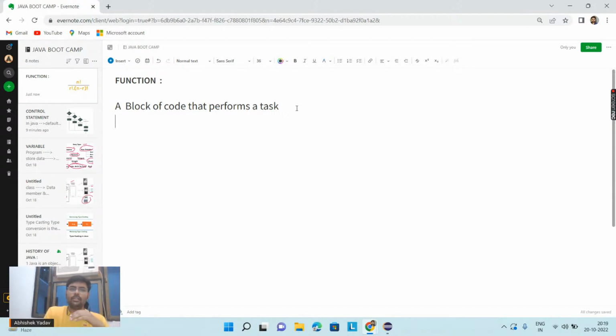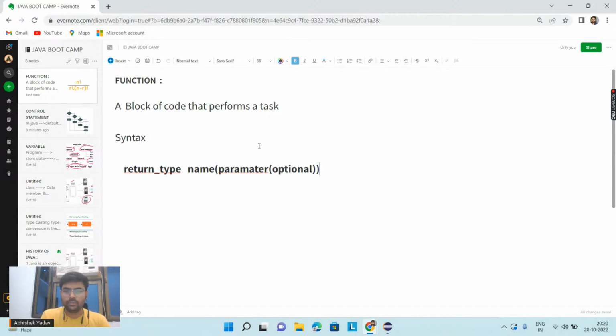And let's try to write one question. Let's try to solve one problem statement without using a function, and then we will see what is the use of a function. Okay, first let's discuss the syntax of a function. So guys, in order to write a function, first you have to write the return type. After writing the return type, you have to write the name of the function, that is the identity of the function, and after that the round bracket. Inside the round bracket you have to write the parameter, and the parameter part is optional. It depends on the situation, on the problem statement, what you want to achieve from the function. So this part is optional here.